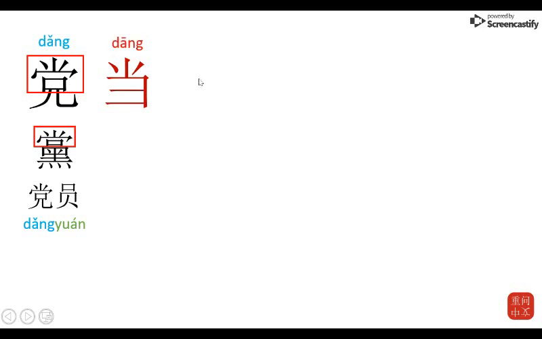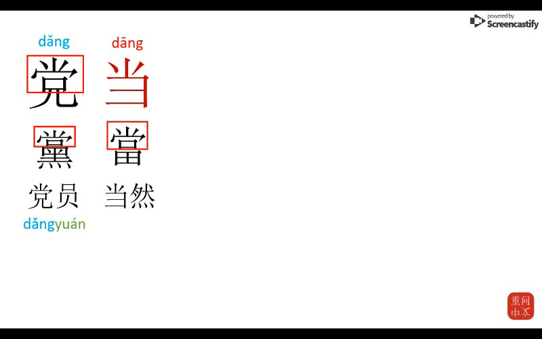This word as well, also pronounced dang. Okay, marked it in red because it's also somewhat of a super radical in itself, as we'll see. So here you might ask as well, okay, where is the character element? So here as well, we have to look at the traditional script in order to find it. It is hinted in the simplified script as well. Okay, and we can see the super radical over here.